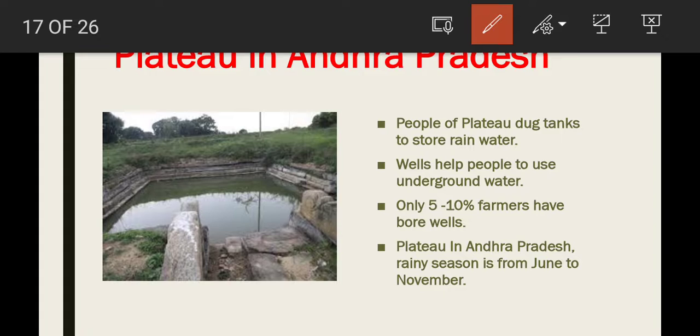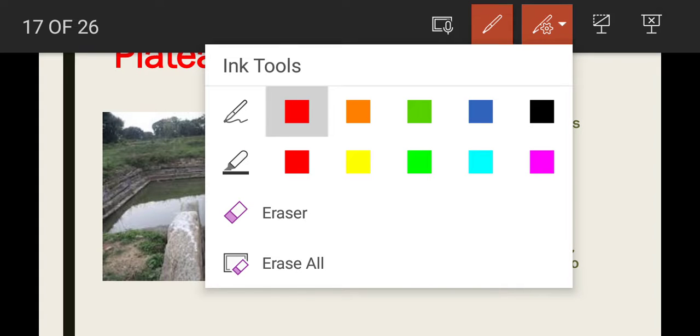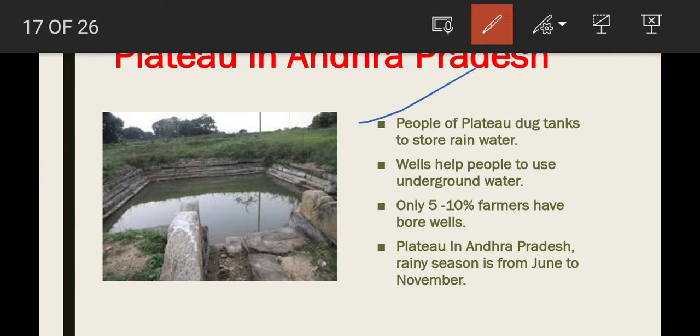Most of the people in the plateau region dug tanks, children. They depend on the tank water because plateau means stones, it is a rockland, so we can store the water for a long time in the tanks. So people construct the tanks to store the water.